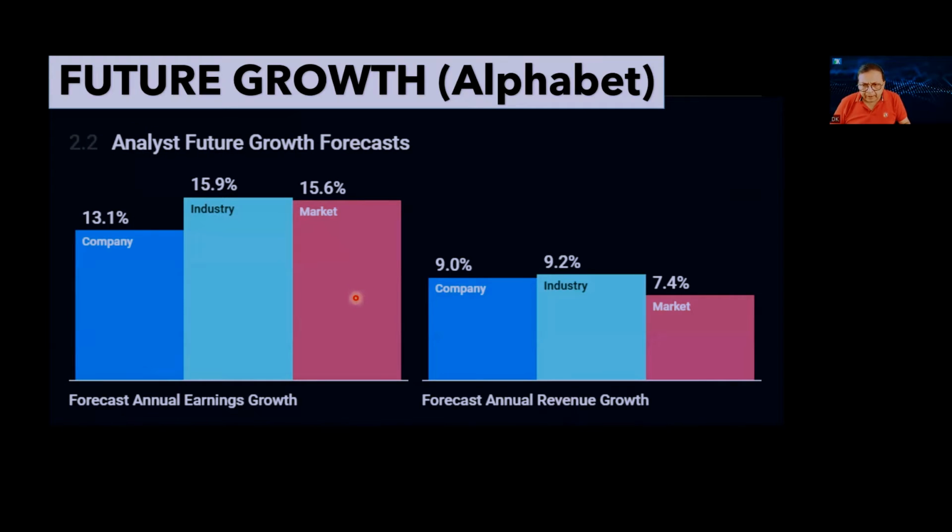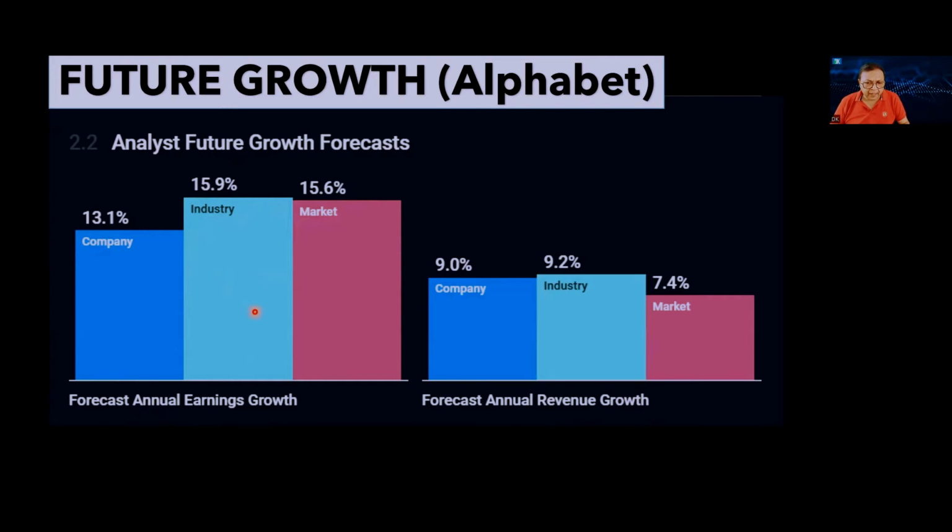Now we will check the possible future growth of Alphabet. This is, of course, estimated. So the company's annual earnings are likely to grow at 13.1%, while the industry is likely to grow at 15.9%. And the broader US stock market's earnings are likely to grow at 15.6%. So yes, Alphabet earning is likely to grow at a good pace of 13.1%, but